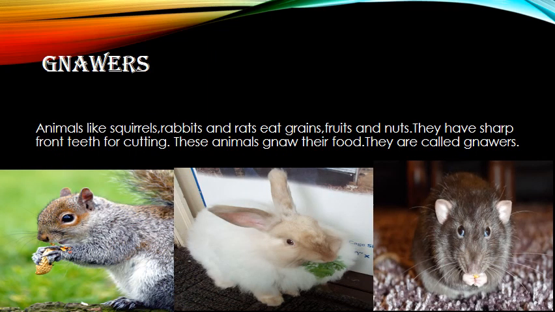So children, first one is gnaws. You all can see on your screen the images of squirrel, rat, rabbits. These are the animals that gnaw their food. Here, gnaw means to bite or chew repeatedly, or to make a hole in something by chewing it. These animals have very sharp front teeth and they use them for cutting. So these animals gnaw their food, that is the reason they are called gnaws. And gnaw means, again, to bite or chew something repeatedly.